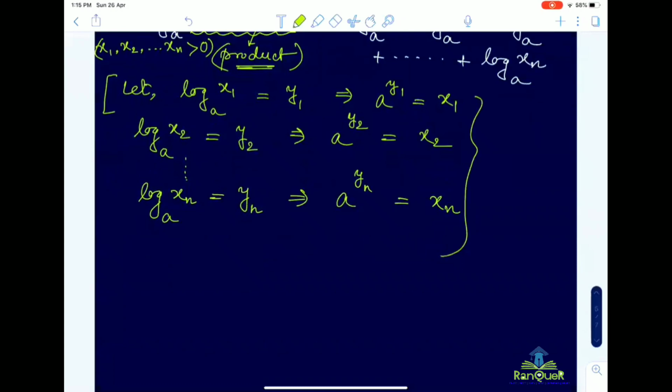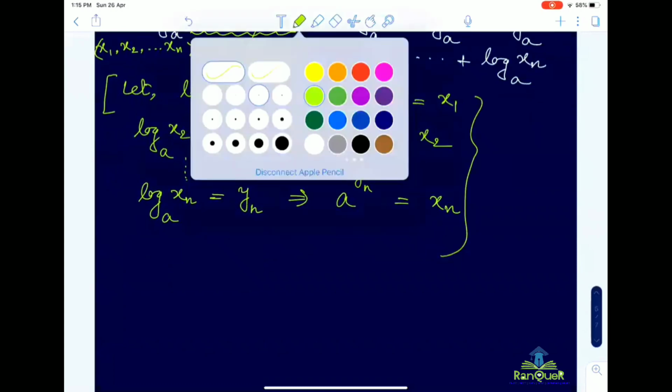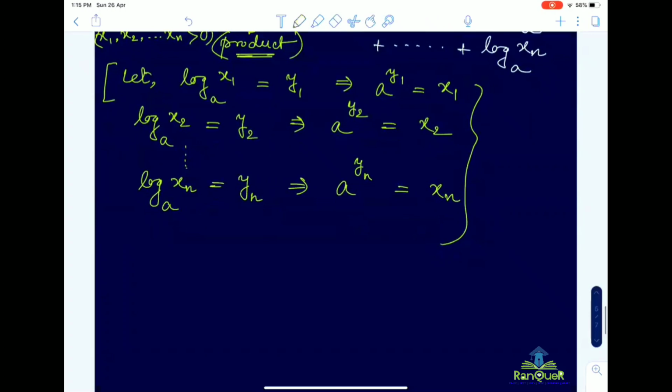Now if you take the product, what will happen? x1 into x2 dot dot xn will be equal to a to the power y1 into a to the power y2 up to a to the power yn.